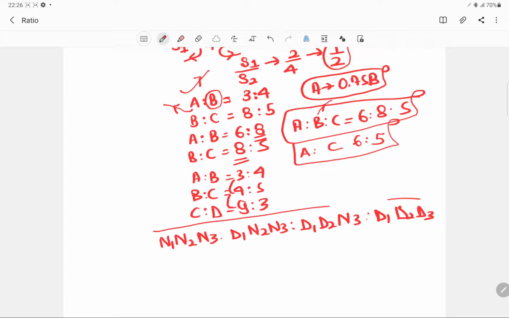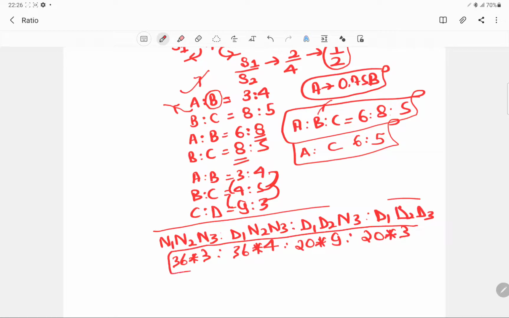So N is for the numerator. So this is like 36. And this is like 36 into 3. Second one is D1 will be replaced by this, so this is like 36 into 4. Then you will have 20 into 9. And this will be like D1, D2, D3, so this will be like 20 into 3. Now you can solve this and you can get the common ratio of all the quantities.